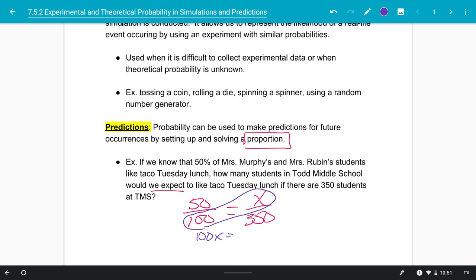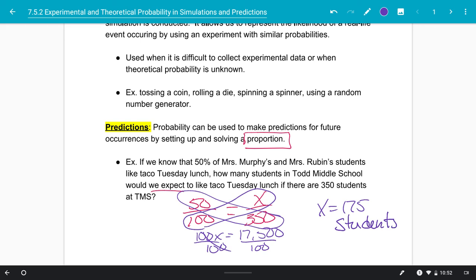100x is equal to 17,500. That's from the 50 times 350. And then I divide by 100 on both sides to get x equals 175 students. So my prediction would be, based on that sample of students, that about 175 students would like